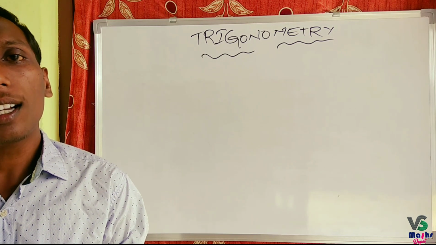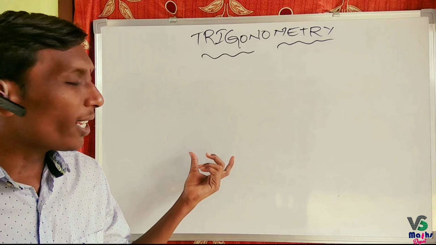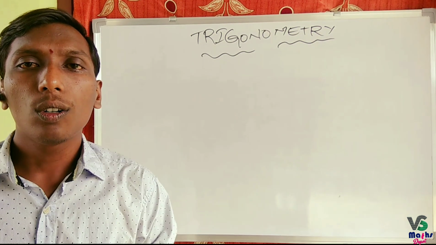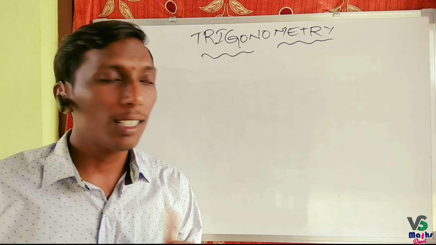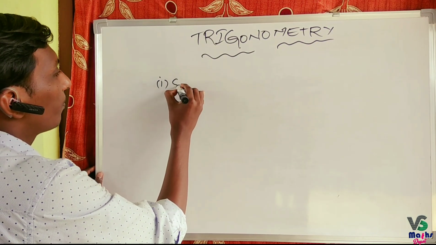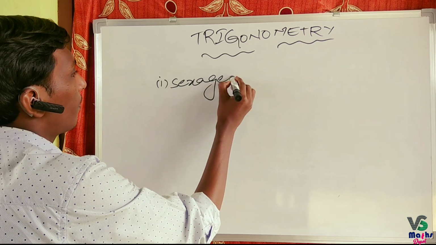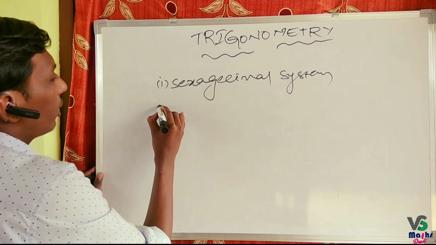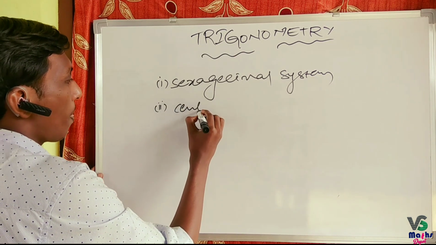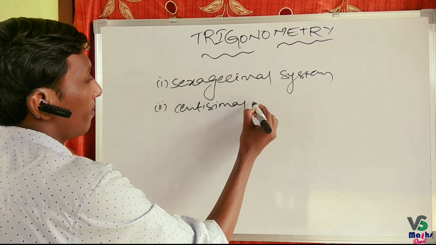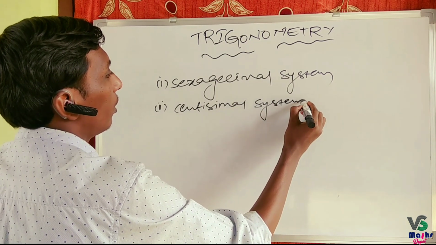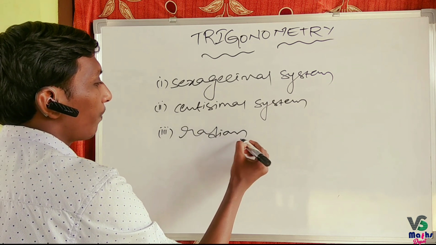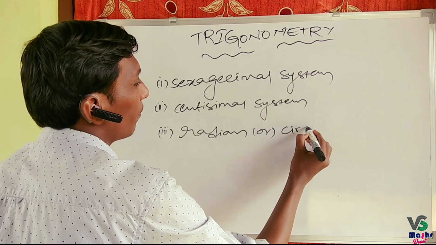And there is a measure for everything. To measure the angle, to measure the amount of rotation, we have three systems of measurement. First is the sexagesimal system. Next, the centesimal system. And third, the radian system or circular system.